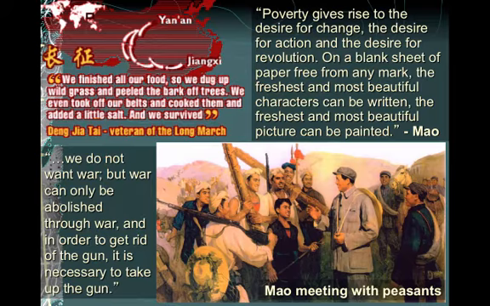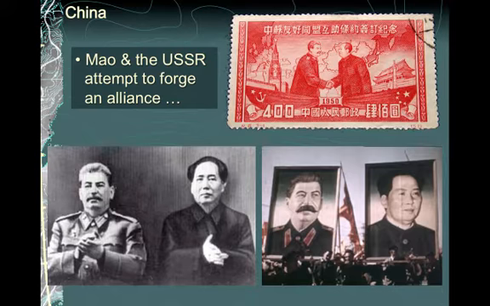As one veteran of the Long March had said, "We finished all our food, so we dug up wild grass and peeled the bark off trees. We even took off our belts and cooked them and added a little salt, and we survived." And in the years following, Mao and Stalin in the Soviet Union attempted to forge an alliance.